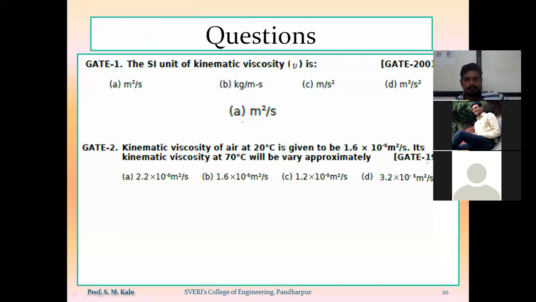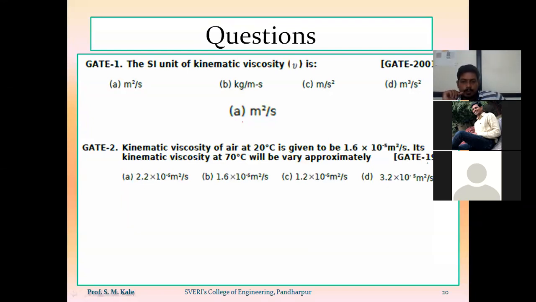Now the second question. The kinematic viscosity of air at 20 degrees centigrade is 1.6 into 10 raised to minus 5 meter square per second. Its kinematic viscosity at 70 degrees centigrade will be approximately: Option A, 2.2 into 10 raised to minus 5 meter square per second.